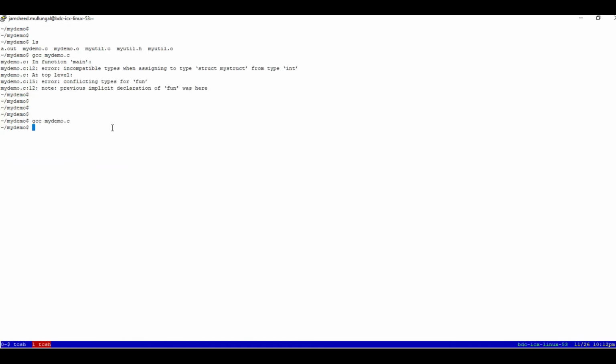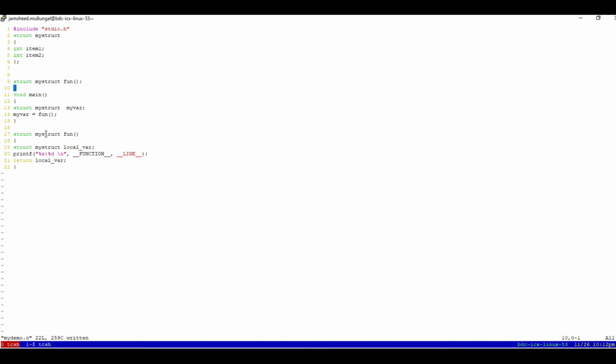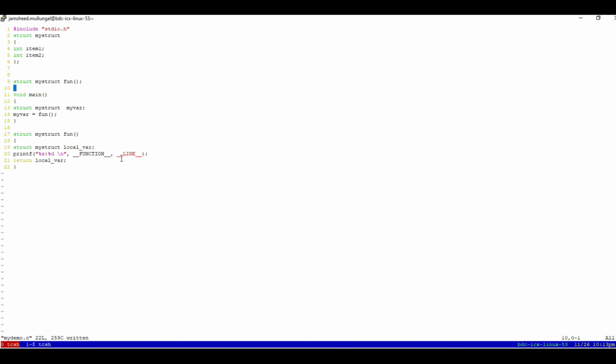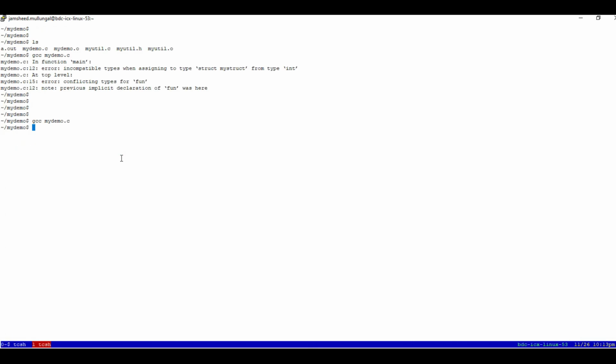So the solution here is to put a declaration of the function before its usage to avoid implicit declaration, which might conflict with the real definition of the function. So always make sure to do declarations before function usage. That is the solution for this problem. Thank you.